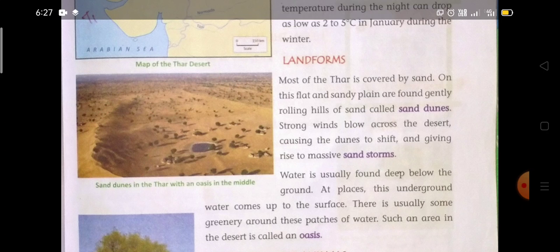Strong winds blow across the desert, causing the dunes to shift and giving rise to massive sand storms. Strong winds means the flow of winds is very strong, and winds blow across the desert, causing the dunes to shift.